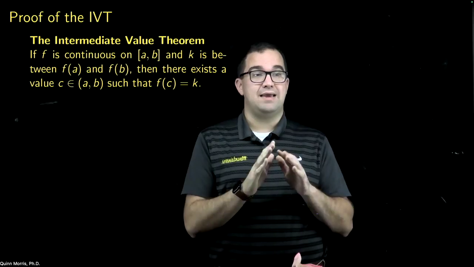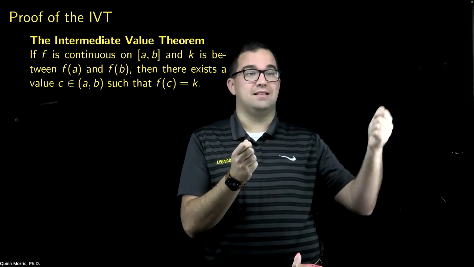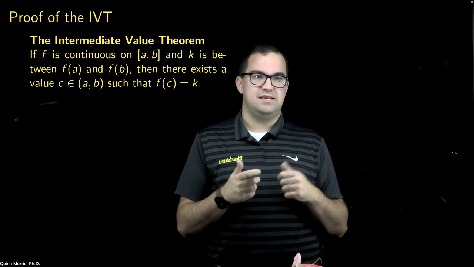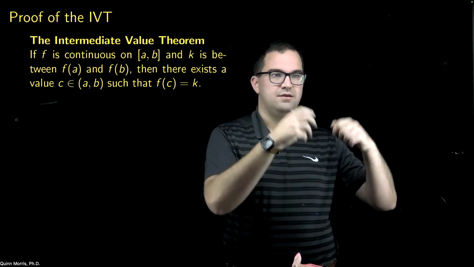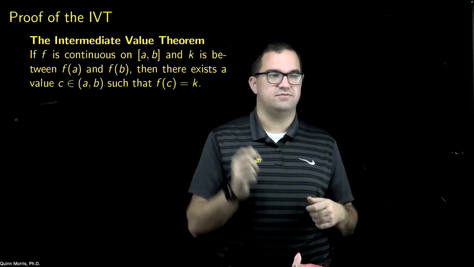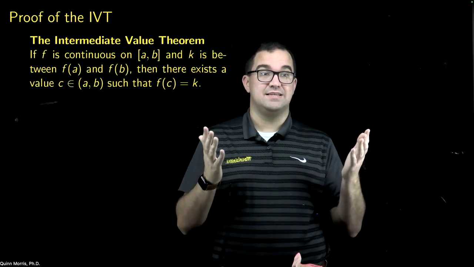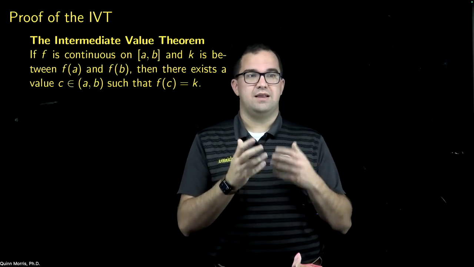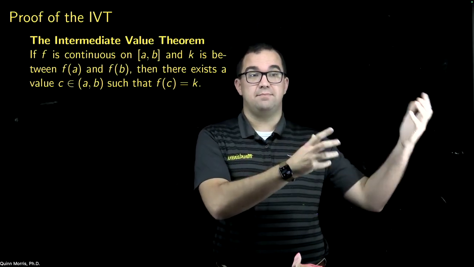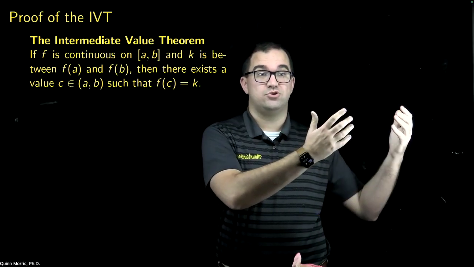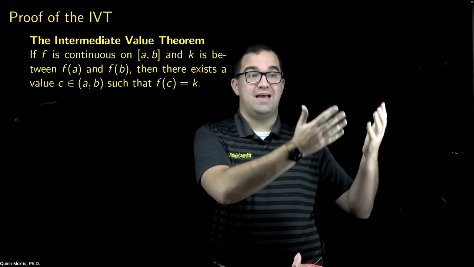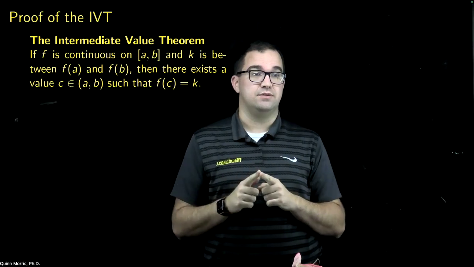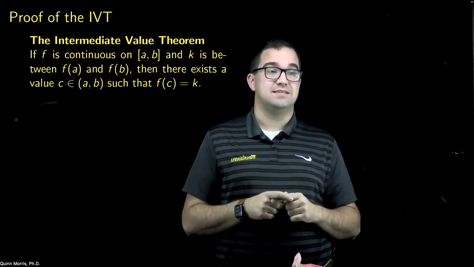Now, sometimes you may construct the C so that it automatically satisfies this condition. You can imagine a situation where I said, let C be the rational number such that this other thing is true and such that f of C is equal to K. Then if I show it exists, automatically I've proven this. But oftentimes we'll define C in terms of something else. We prove that thing has to exist, and then we prove that given that this thing exists, it must also satisfy this condition. And in the case of the intermediate value theorem, that's exactly what we're going to do.